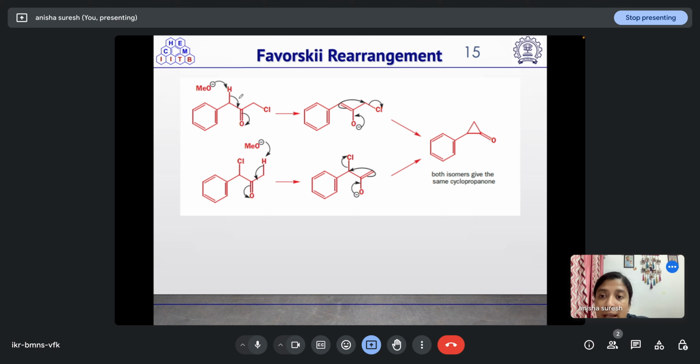So if we have a proton here, the methoxide will abstract this proton, resulting in the formation of this enolate. This enolate, when it is falling back, this carbon carbon double bond will go and attack at this position, and the Cl minus, which is a leaving group, will eliminate, leading to formation of this cyclopropanone.